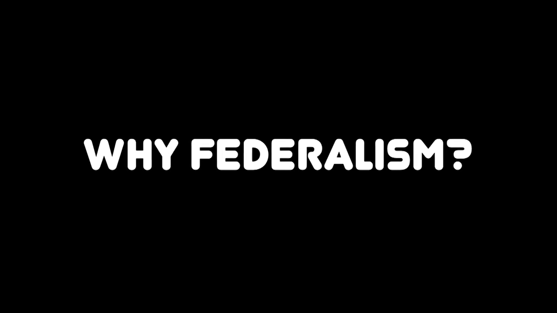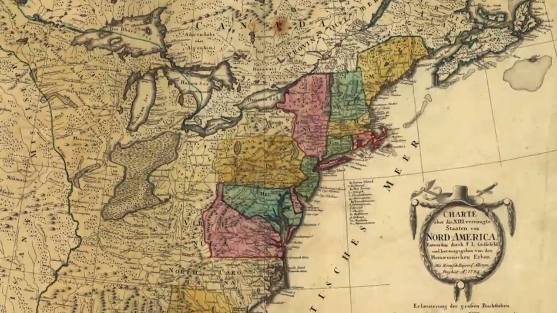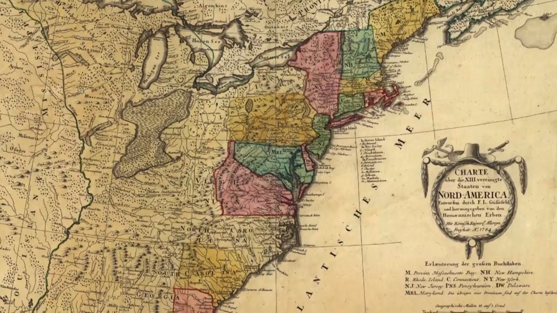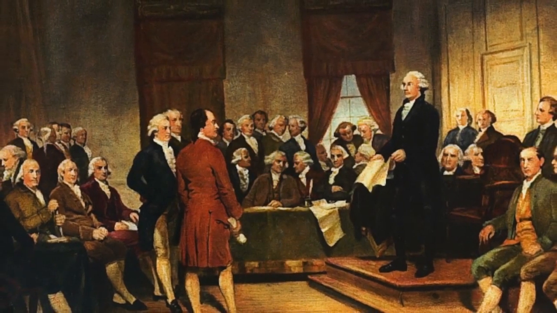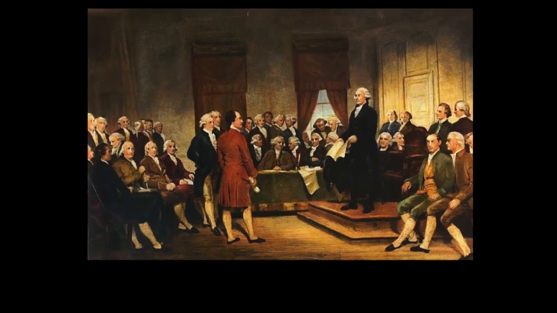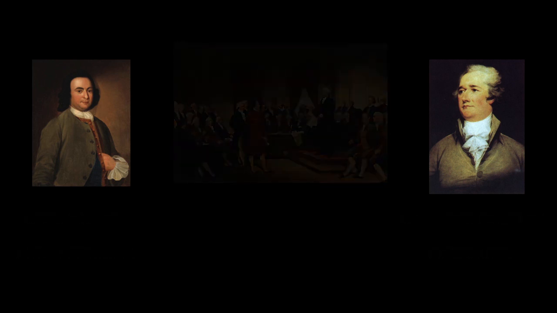The next question that arises is why have federalism if we know it can create confusing and conflicting laws? The answer to this question is a political one. The 13 states predated the U.S. government and were not willing to give up their sovereignty or power when they were debating a new government at the Constitutional Convention in 1787. Federalism was a precondition to the U.S. Constitution. Therefore, it was a political compromise between those delegates that wanted to strengthen the federal government and those delegates that wanted to protect states' rights. Neither side was willing to give up sovereignty, so they split it. This is known as dual sovereignty.